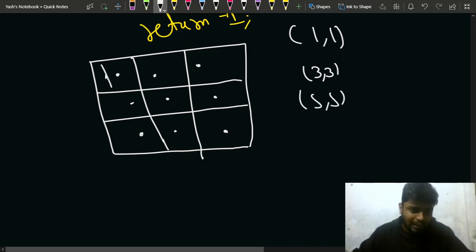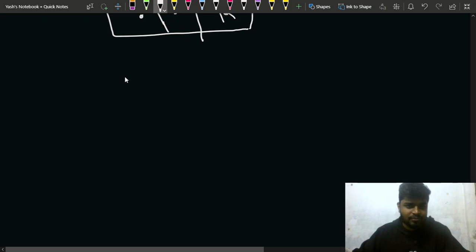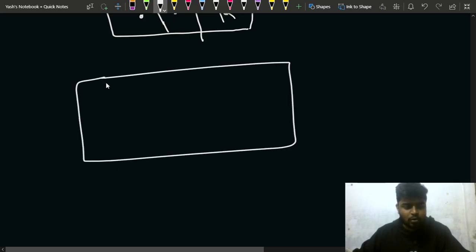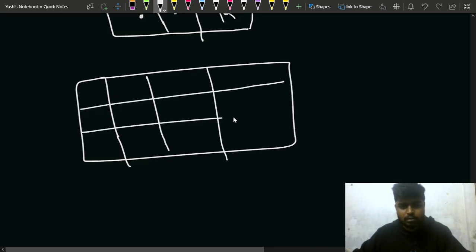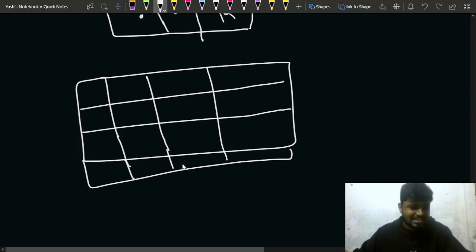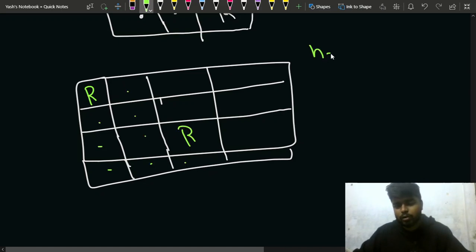Like you put one R here and you put another R here, and you can observe that there is no collision possible. Like in this case, if I make it, let's say 4 cross 4, that is 1, 2 and 3, and 1, 2 and 3, right? Something like this. So in this case, you can easily observe that this will be R and this will be another R, right? All the others will be dots, if n is equal to 4.